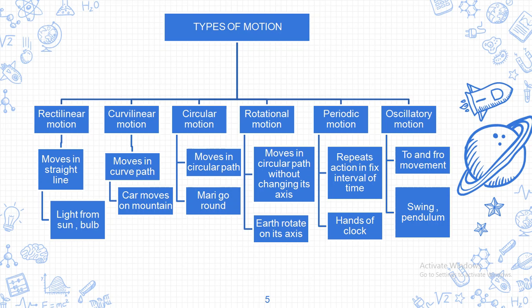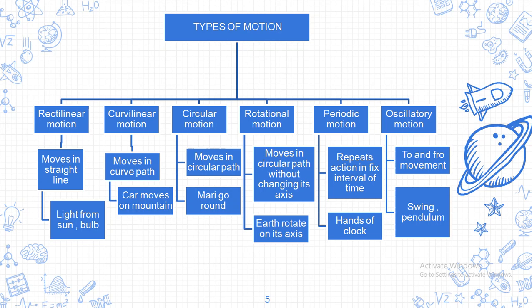Third one is circular motion. Circular motion means if any object follows a circular path, it is said to be in circular motion. Examples: merry-go-round, your ceiling fan, the wheel of any car, bike or cycle. So they are in a circular motion.